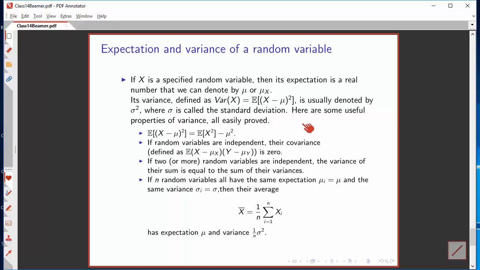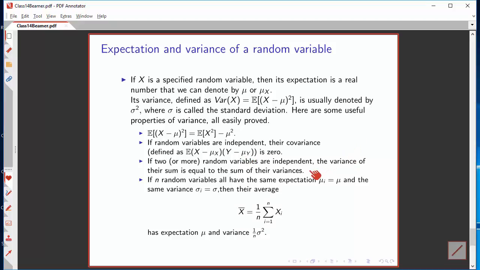And here are some properties, some of which you'll prove in class. Very useful result: you can always compute the variance by calculating the expectation of x squared and then subtracting the square of the expectation of x. If you have independent random variables, their covariance, which is the expectation of x minus its expectation times y minus its expectation, is 0.